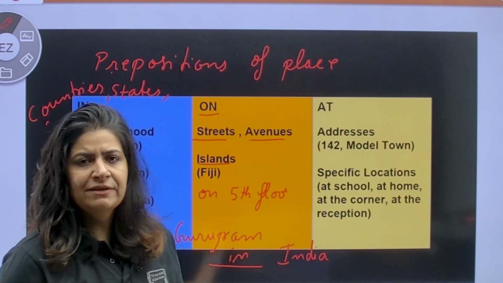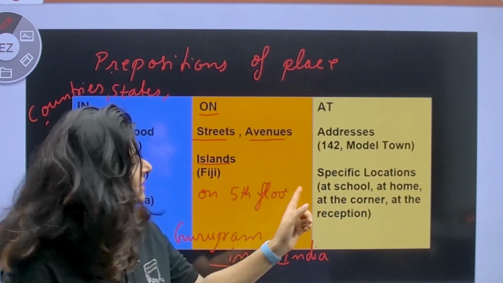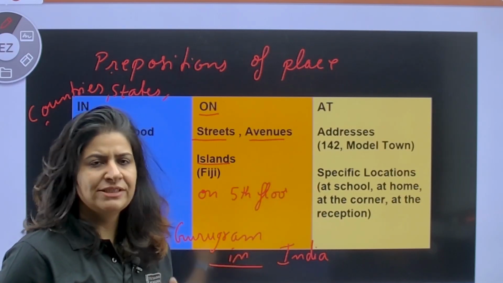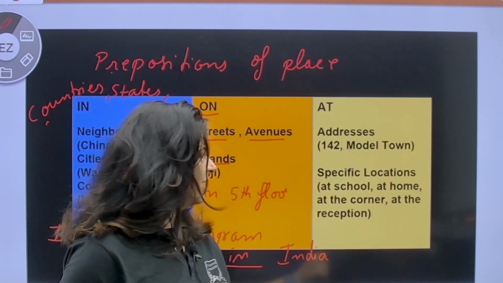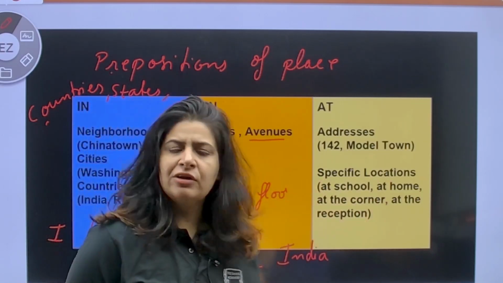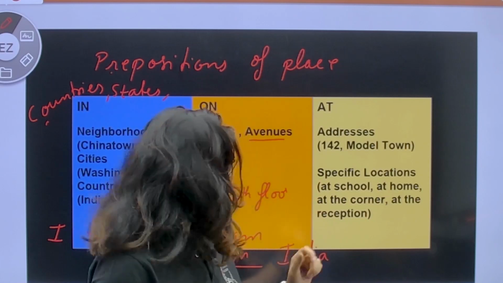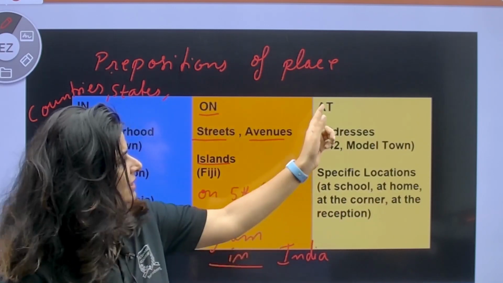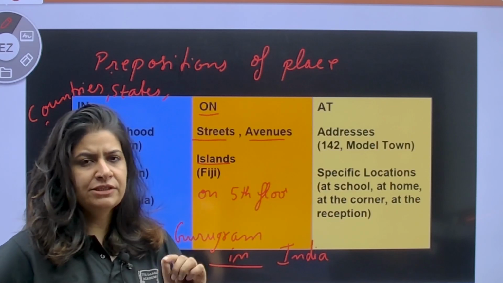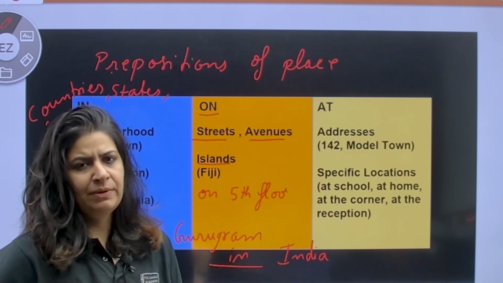So for specific places you have to use at. Similarly, when you are at school you will say, I am at school right now. I am at home right now. At the corner of the street. He met me at the reception. See you at the reception. So this is how we use at, which is for a very specific place.